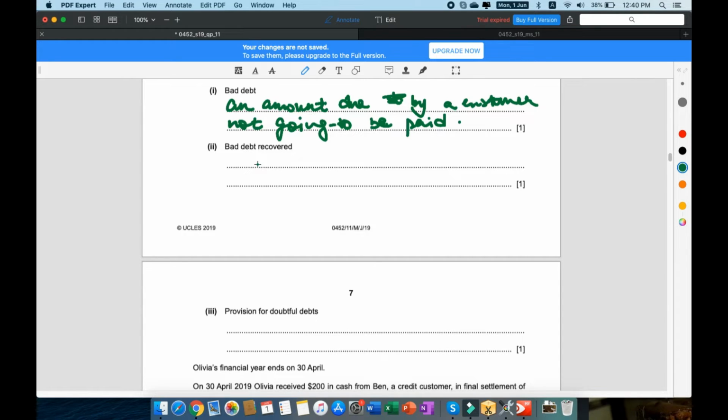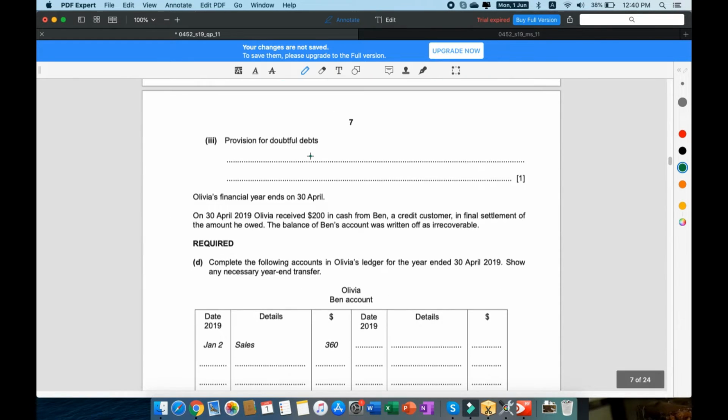For example, if somebody owed me 500 and at the end of the month they didn't pay me, and I thought that, oh, maybe they're not going to pay me ever, and then next month he comes over and says, hey man, here's the money I owed you. So that's going to be a bad debt recovered, an amount due by a customer that was previously written off but then received or recovered. That's a bad debt recovered.